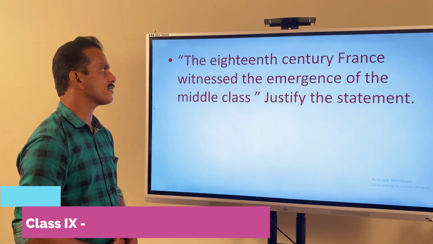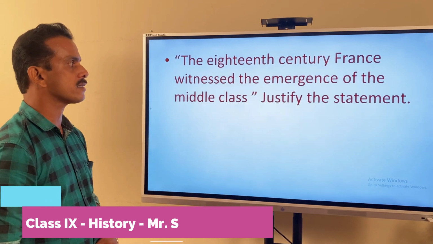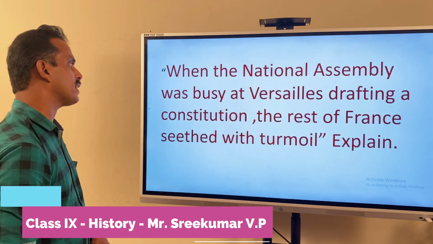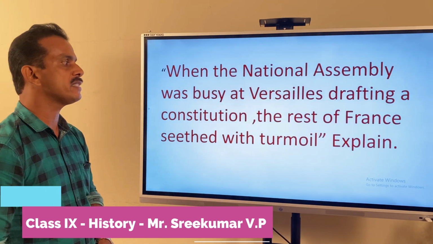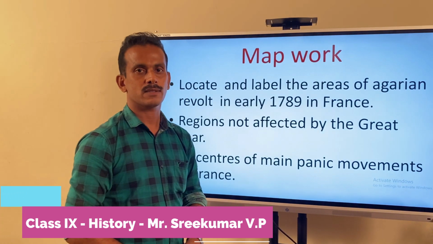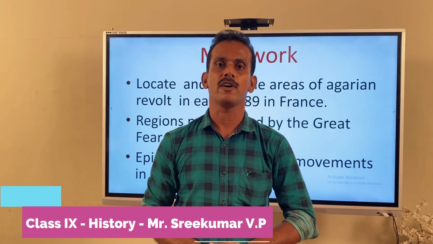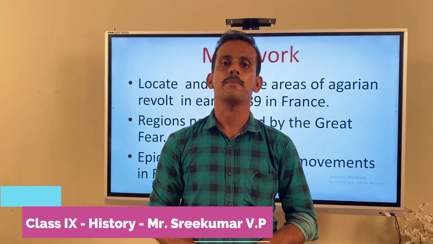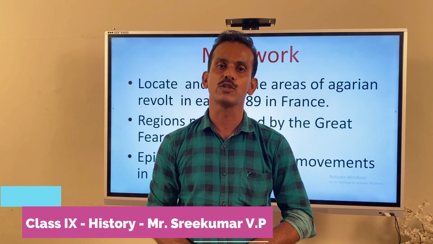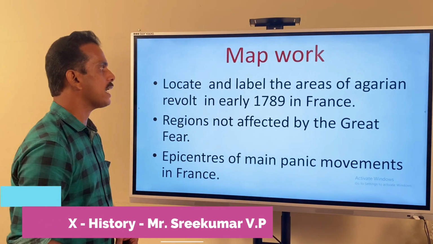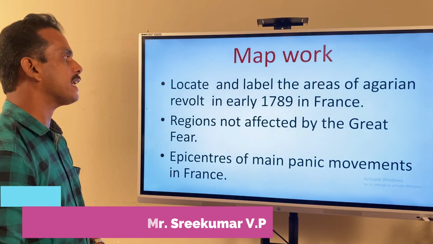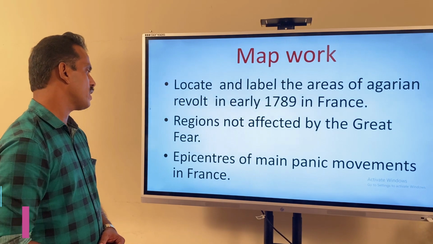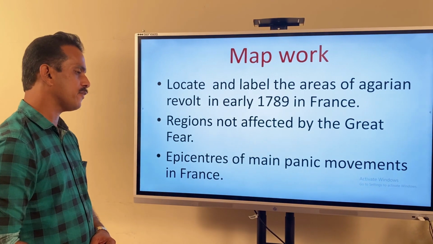The 18th century France witnessed the emergence of the middle class. Justify the statement. When the National Assembly was busy at Versailles drafting a constitution, the rest of France seethed with turmoil. Explain. Map work, very important. This map work helps you understand the location of the main revolt or the main revolution in France. Locate and label the areas of agrarian revolt in early 1789 in France. Regions not affected by the Great Fear. Epicenters of main panic movements in France.